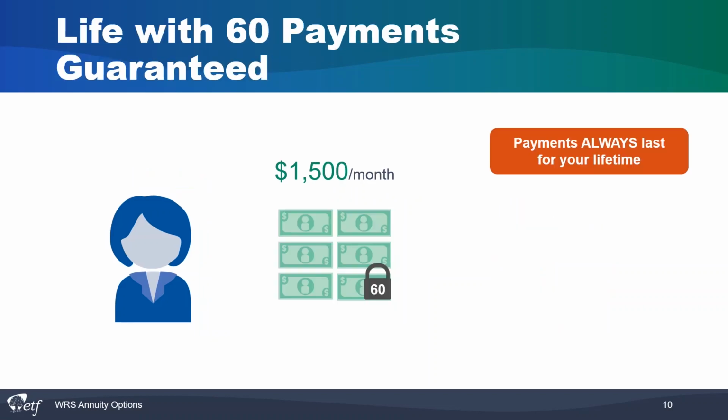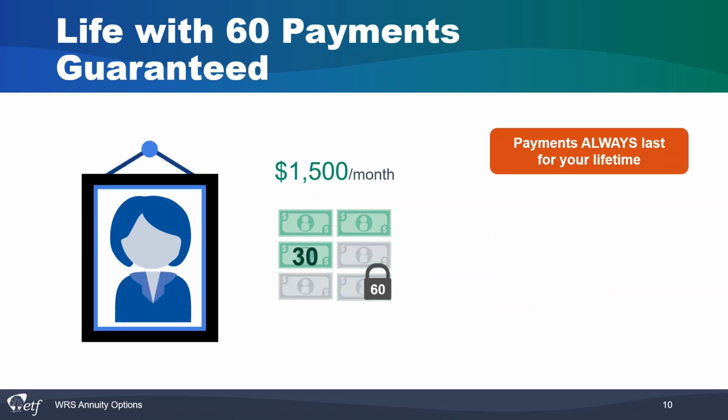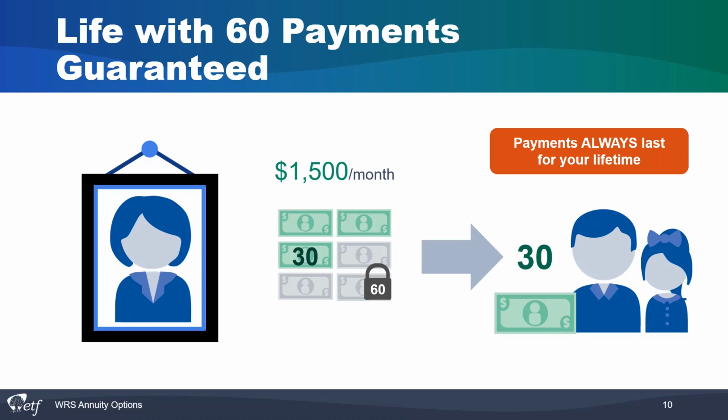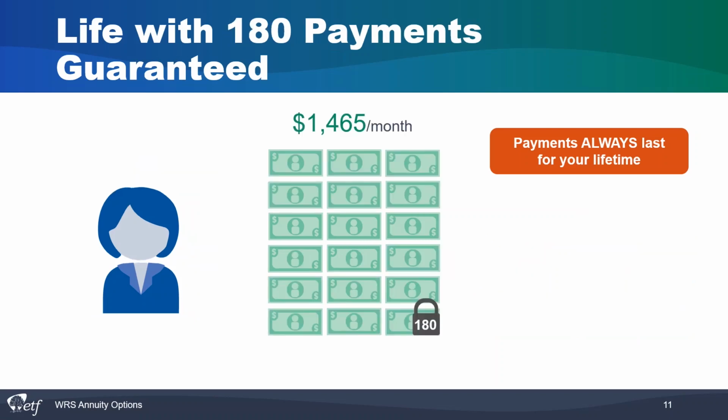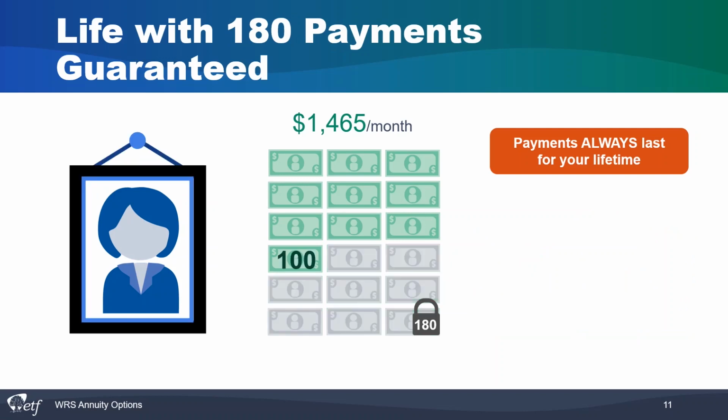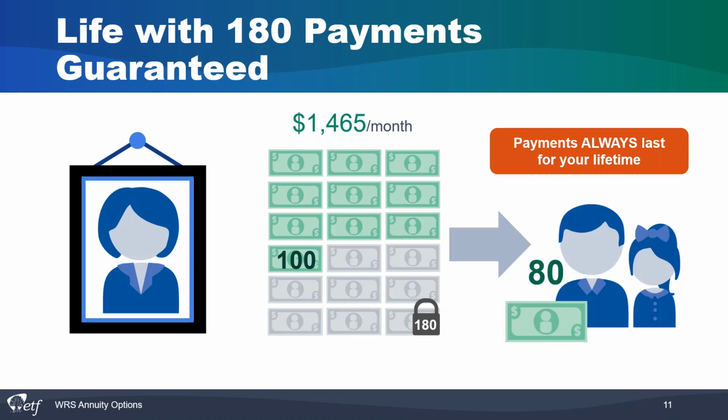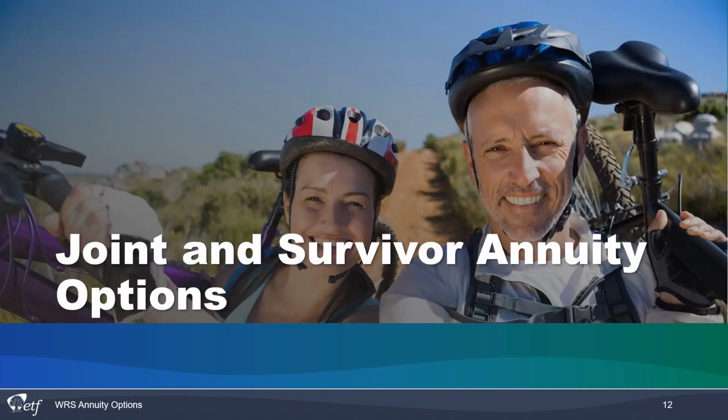Next is life with 60 payments guaranteed. If you die before 5 years of payments have been made, the rest of the payments are paid to your beneficiary or beneficiaries. Third life annuity option is life with 180 payments guaranteed. If you die before 15 years of payments have been made, the rest of the payments are paid to your beneficiary or beneficiaries.